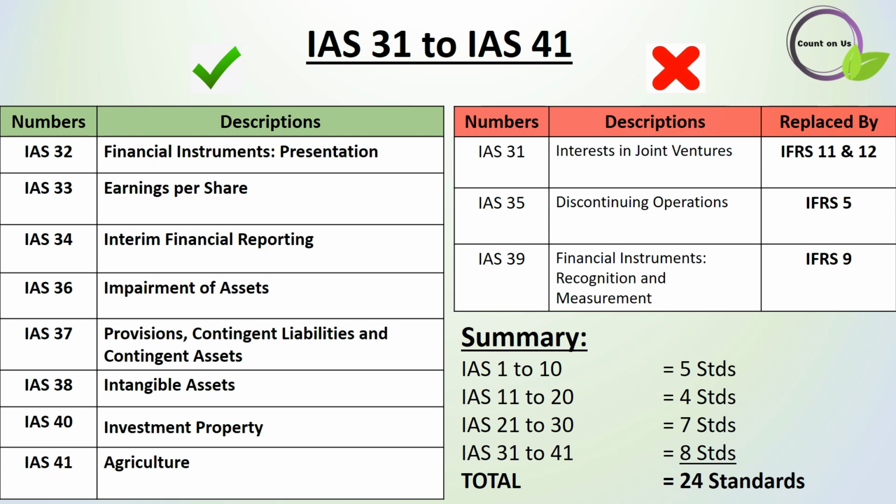The summary of IAS is: IAS 1 to 10, 5 standards; IAS 11 to 20, 4 standards; IAS 21 to 30, 7 standards; IAS 31 to 41, 8 standards. So totally we have 24 standards in IAS.